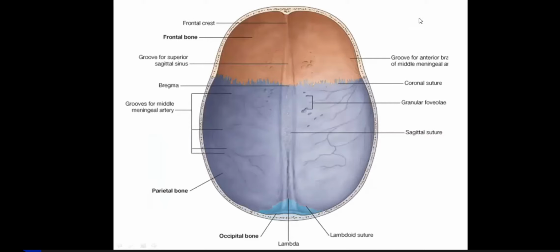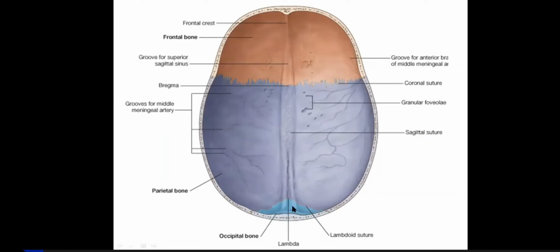This you are seeing is the inside of the cranial vault. Cranial vault is the top convex, dome-like portion of the cranium, which is called the cranial vault. After being cut open, you are seeing the inside of the cranial vault, right? So in the cranial vault, you see the color coding is for different bones. This orange color bone is the frontal bone, and it is an unpaired bone.